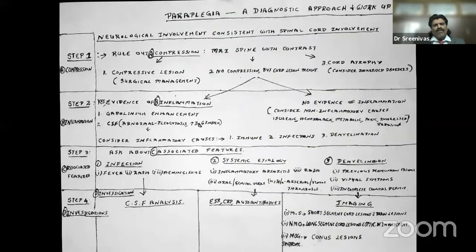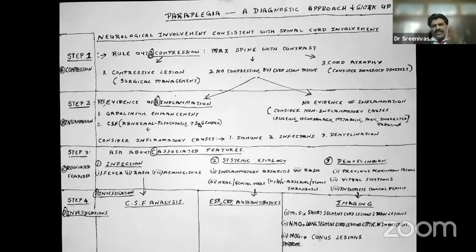So this is an overview. Step 1, we take MRI to find out whether it's a compressive lesion. Step 2, we do MRI, contrast enhancement, and CSF to find out whether there's evidence of inflammation or not. Step 3, we go for associated features, whether there are infectious signs or systemic etiology or demyelination site. And finally, the 4th step is analysis by CSF analysis, ESR, or MRI imaging.